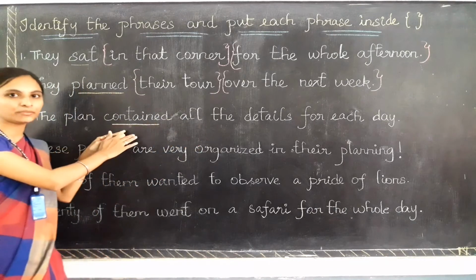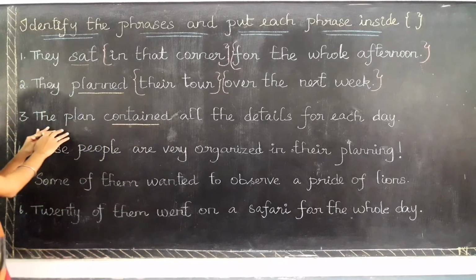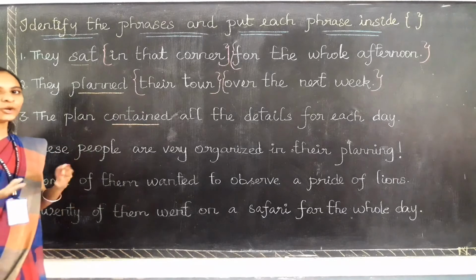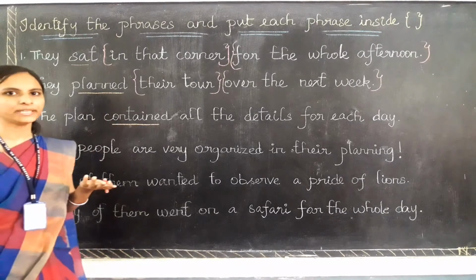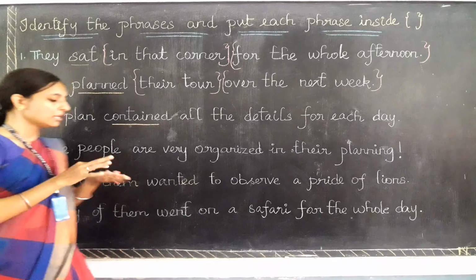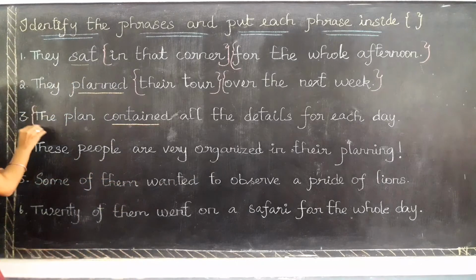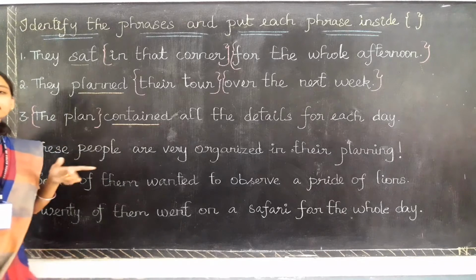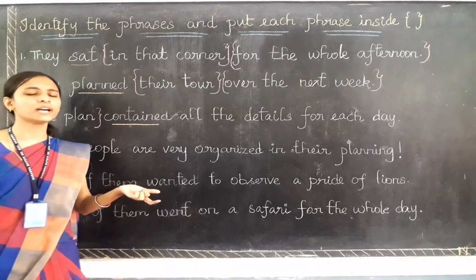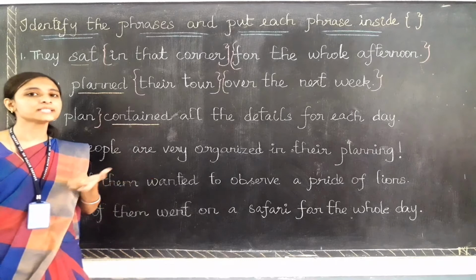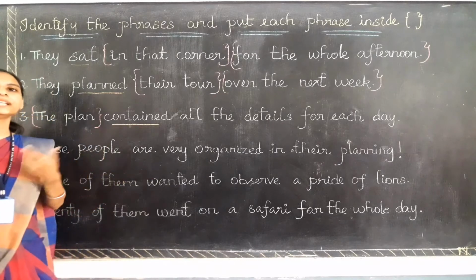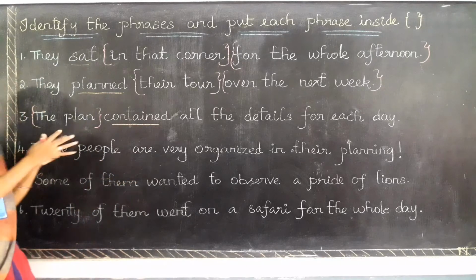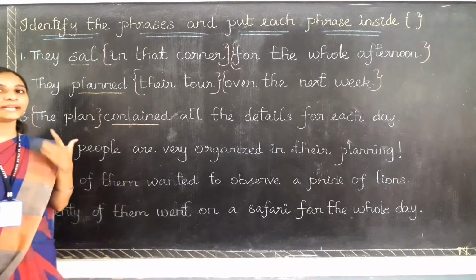We have found the main verb, that is contained. Now let me check the plan. Can you tell me whether here the plan is a subject? No, the plan means any plan. Am I right? It talks about any plan. So here the plan is also a phrase. When I read the plan, it is not us. It doesn't seem like a subject. The plan, again the plan or a plan, we don't know. They simply give the plan only. So the plan is a phrase.